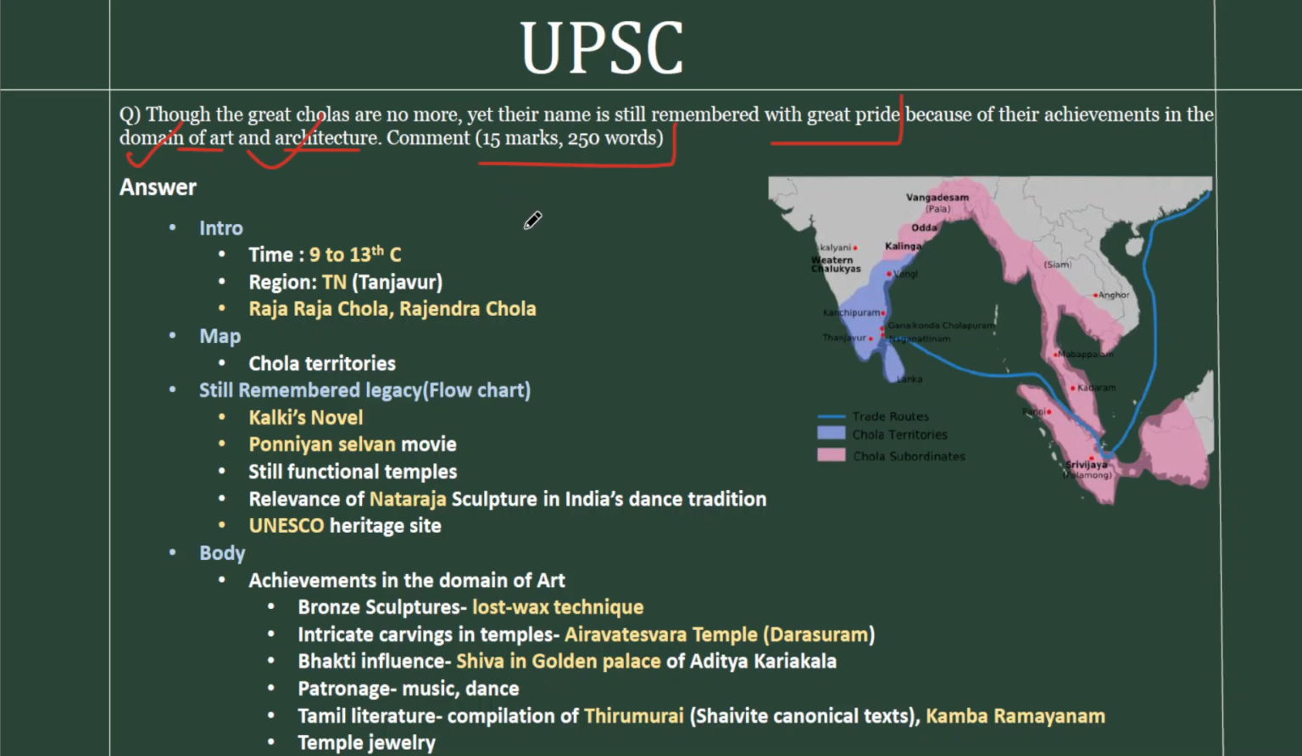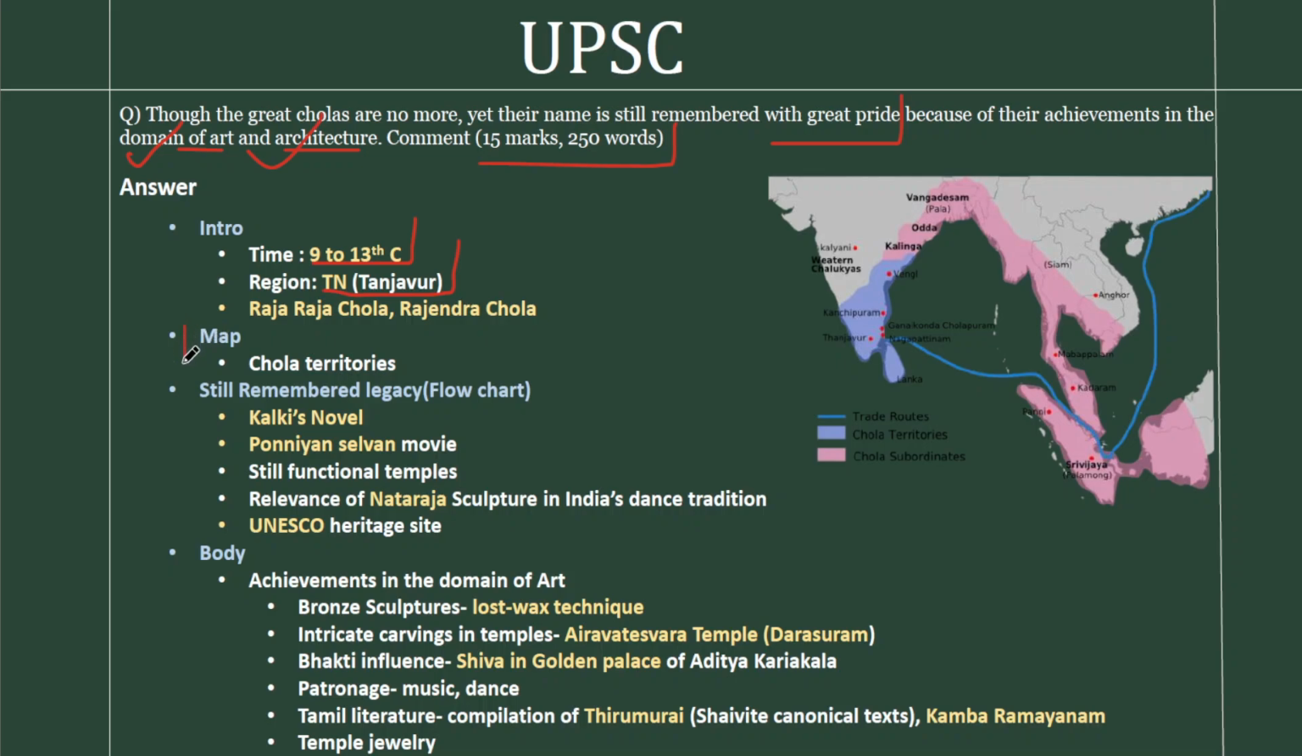Now let's see how to start this question. So we are dealing with a dynasty like the Cholas. So it's very important that we mark their time period, their region and their important kings. The time period of the great Cholas is from 9th to 13th centuries, and the region is the modern day Tamil Nadu with Tanjavur as their capital.